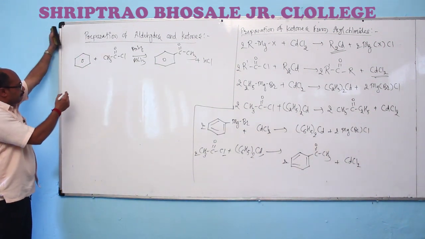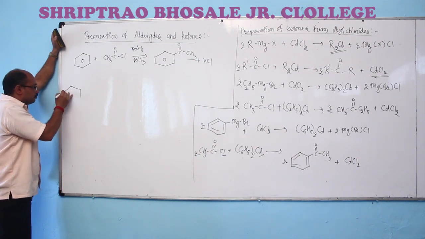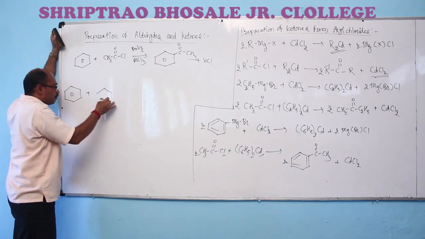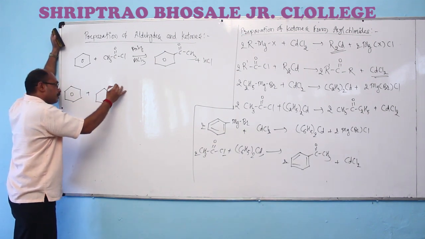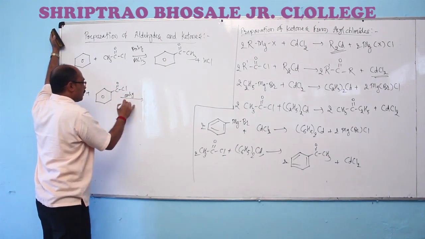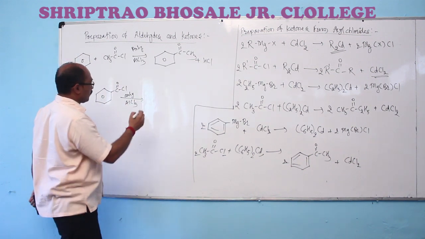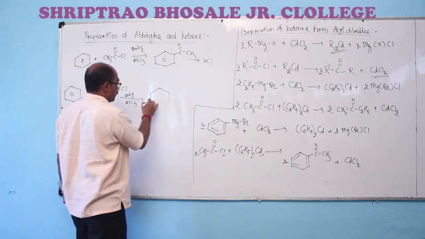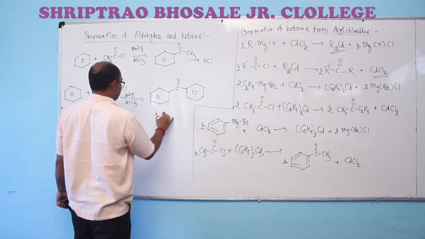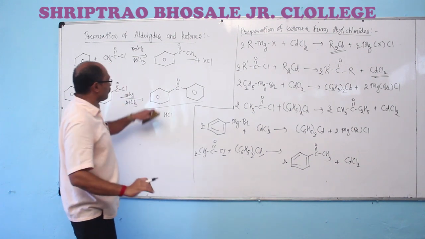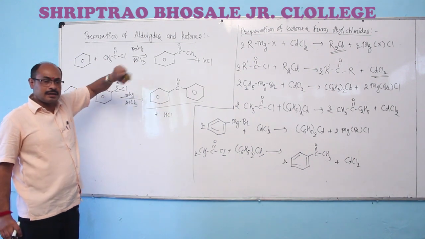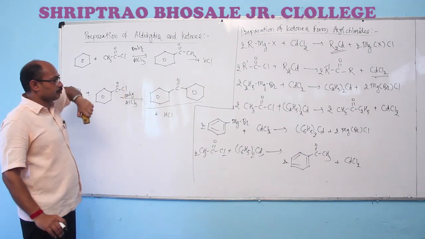Like this, when benzene is treated with benzoyl chloride in presence of anhydrous aluminum trichloride, it gives us the formation of corresponding benzophenone. Alkyl aryl ketones and diaryl ketones can be conveniently prepared by using this reaction.